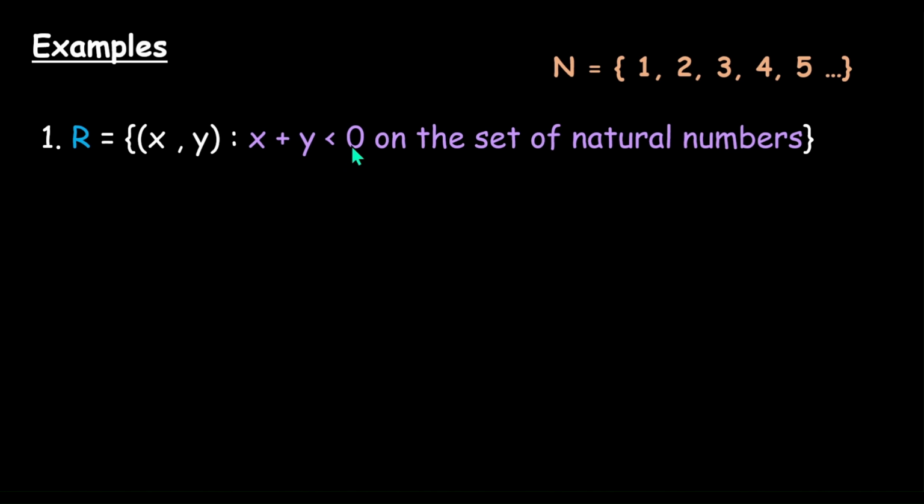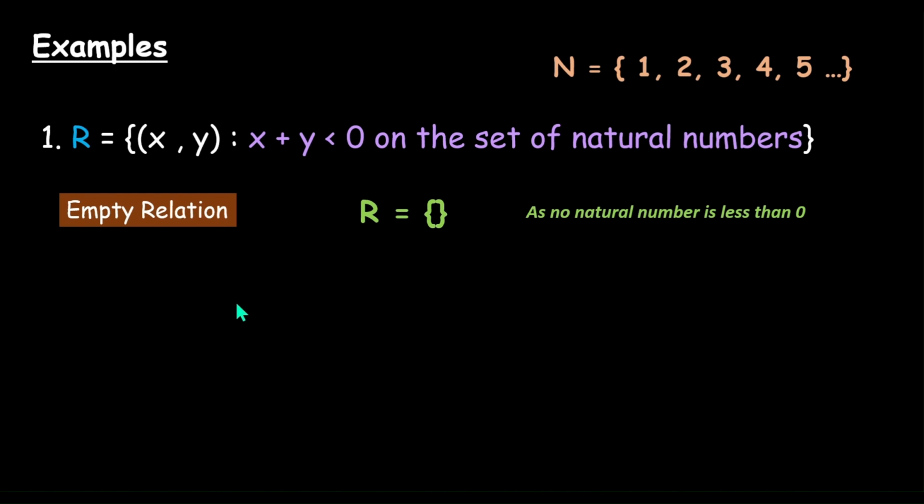To get the addition to be less than 0, there has to be at least one negative element. But since all of them are positive integers, on this set this relation would give us no elements, since no natural number is less than 0. And thus this is an empty relation.